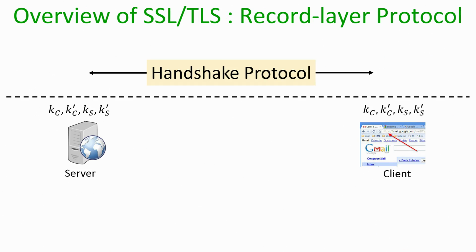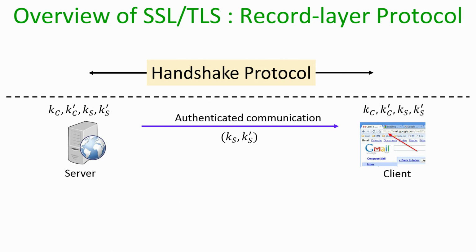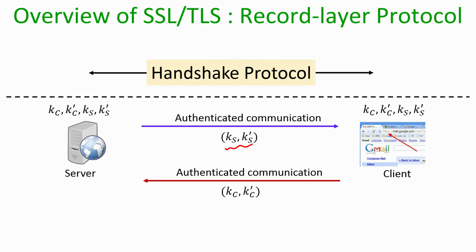Now, assuming that the handshake protocol is successfully executed, both server and client now have 2 pairs of keys. Whenever the server would like to communicate something to the client, it runs an authenticated encryption scheme using the pair of keys Ks and Ks prime, and we can use any authenticated encryption scheme here, say the one obtained by using the encrypt then authenticate mechanism. And in response, whenever the client would like to communicate something to the server, it uses the other pair of keys, namely the key K sub C and the key K sub C prime.